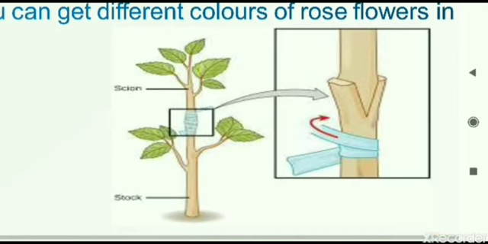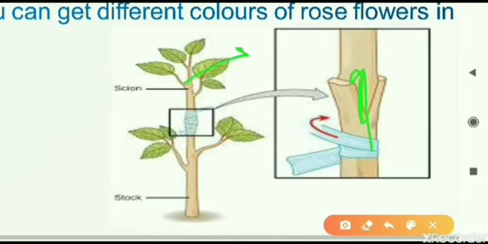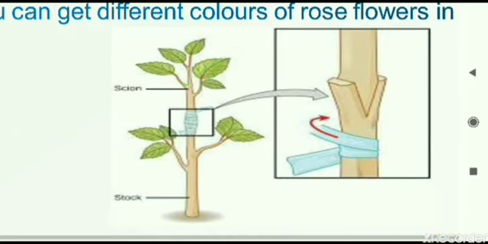Now here where they both are attached, what is the purpose of attaching them? If we don't attach the upper one to any other plant, then it will die. It needs nourishment from the soil. If it is not connected to the soil, it will die. So it is attached here. From here what will happen?